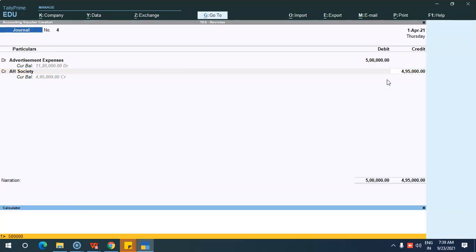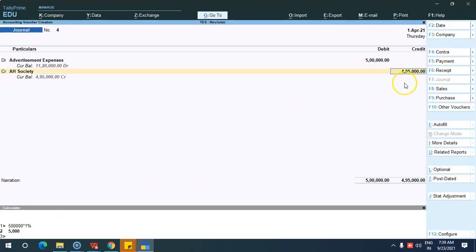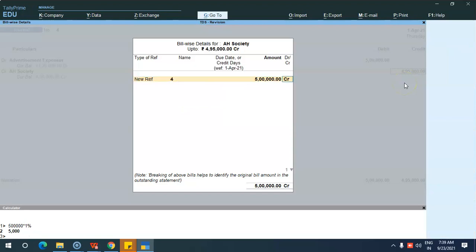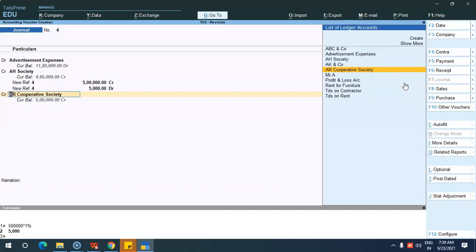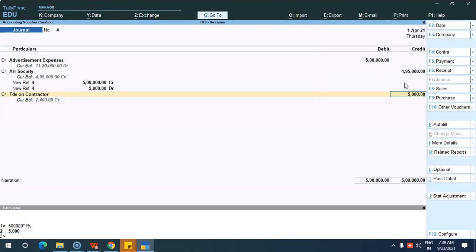See here, 1% has now been deducted. You can also calculate it, 5 lakh into 1% comes to 5,000. 5,000 has been deducted automatically. Okay. So even though we have fixed the rates as per the Income Tax Act in the nature of payment, in party ledger creation, if we have set or altered the lower deduction or zero rate deduction, based on that the TDS will be calculated over here.